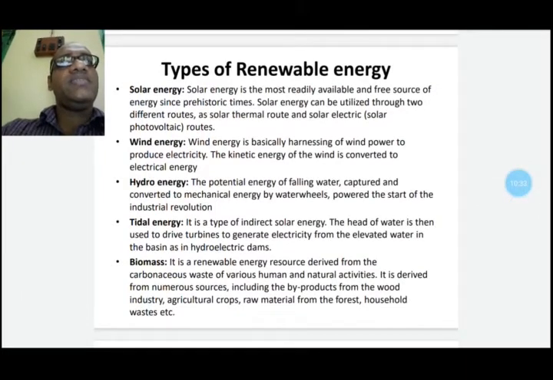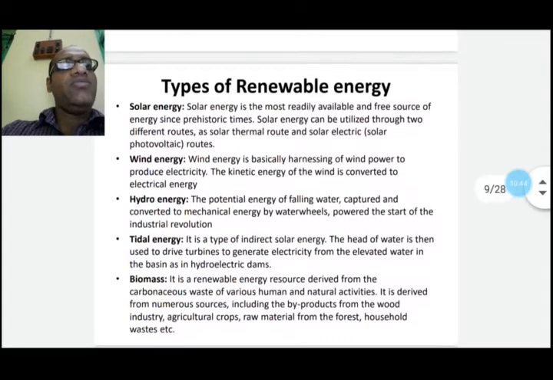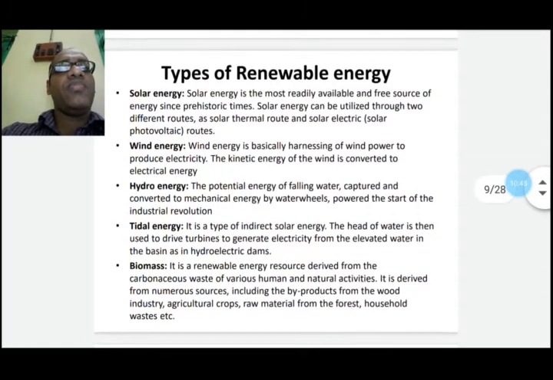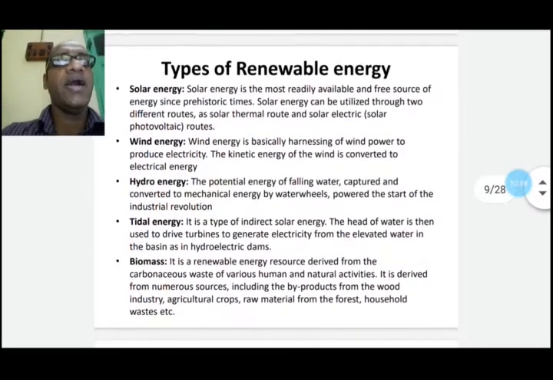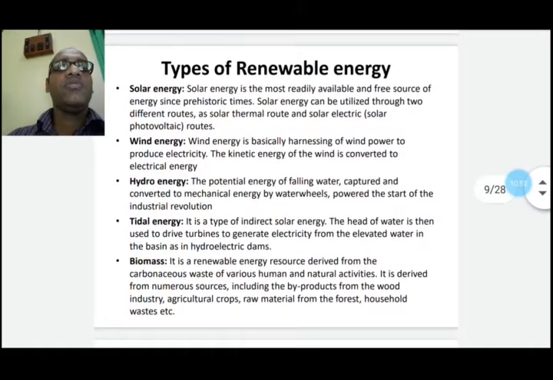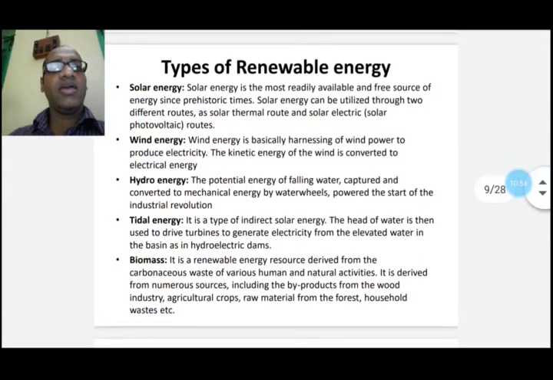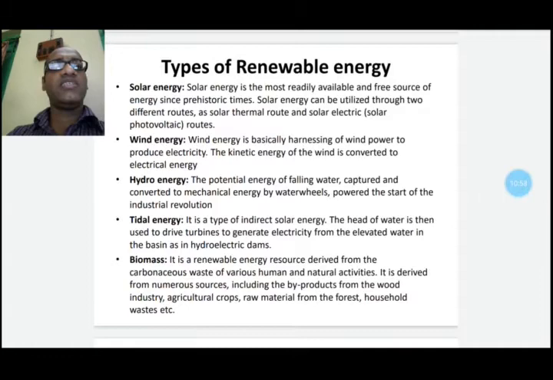Now next, which is very important, is hydro energy. Hydro energy is very important, and in many parts of India there is potential, and hydroelectric generation units are installed.